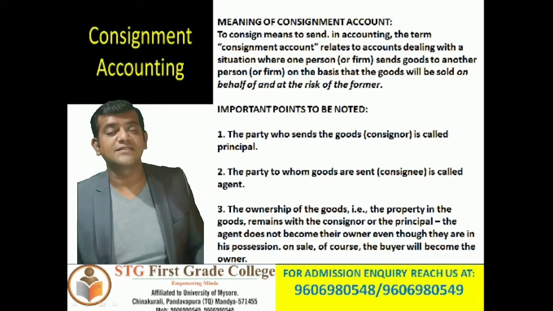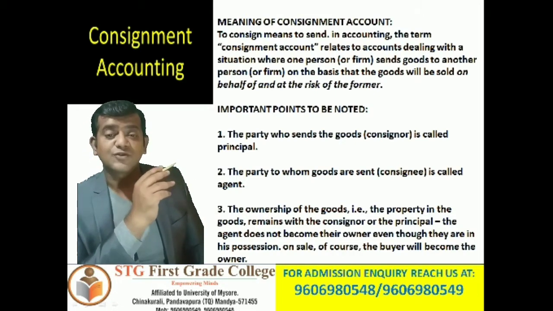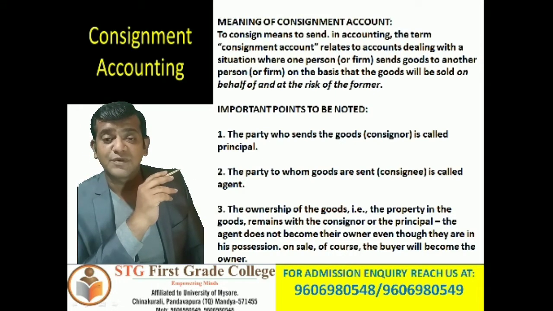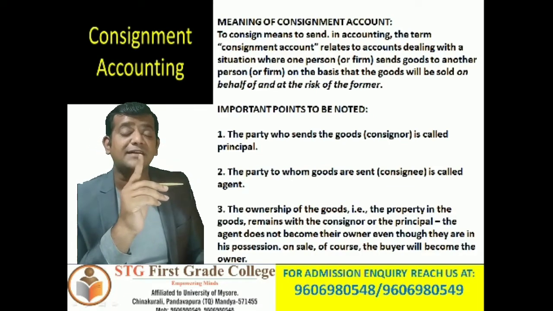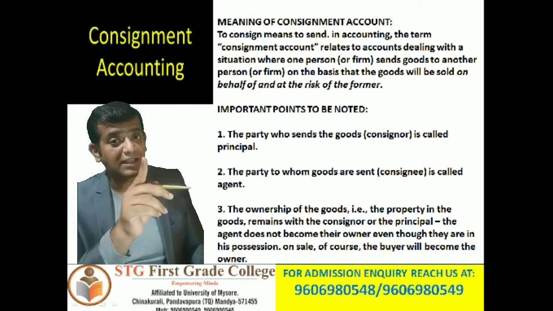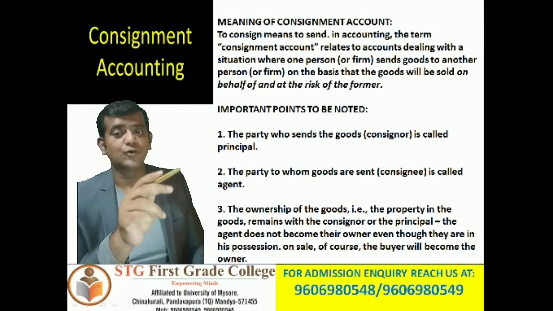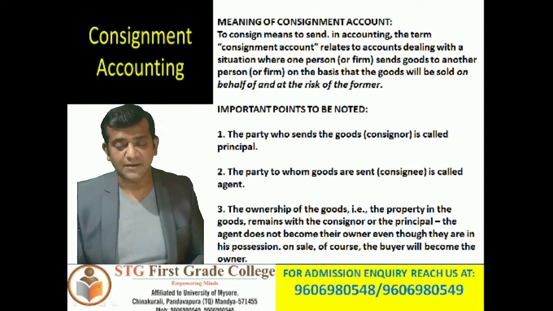So now let us understand. I have highlighted those points here. In your notes you can see these important points to be noted. Point number 1, the party who sends the goods is the consignor, or principal.